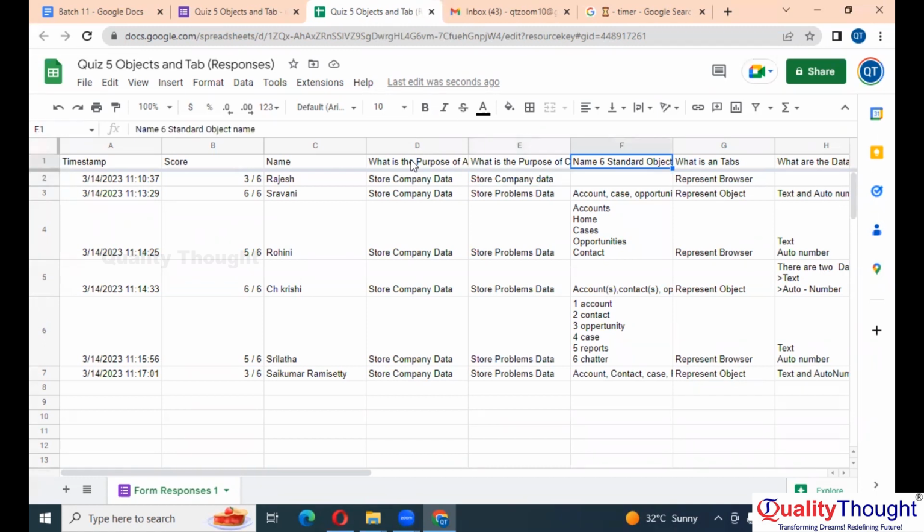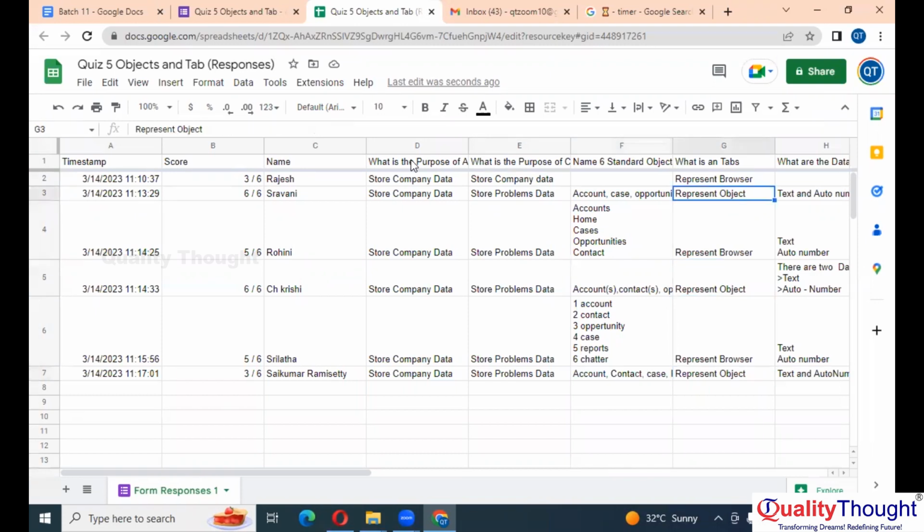Name 6 standard objects. I asked you people to go through the objects yesterday, right? No answer from Rishi, from Shravani. Account, case, opportunity, order, chatter, group, perfect. Rohini, right. Rishi's right. Dashboard, chatter, and so on. Right. Perfect.